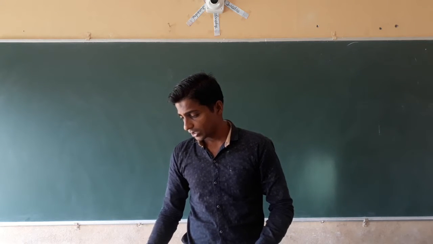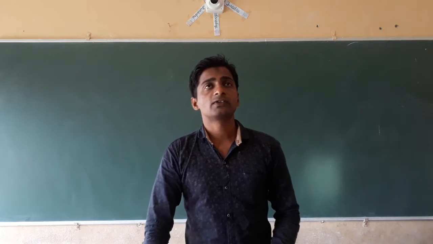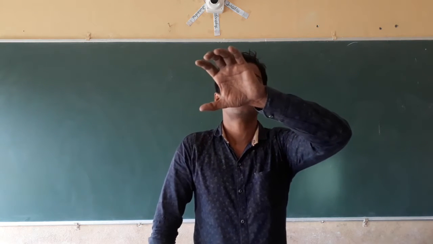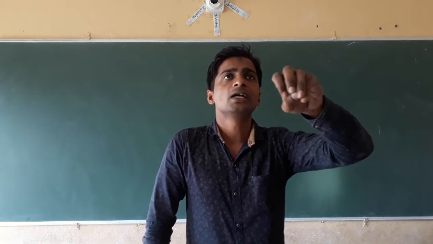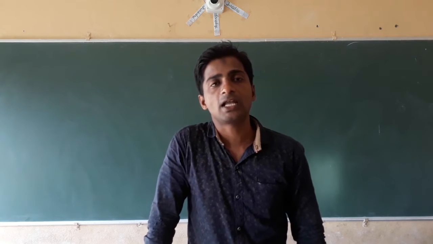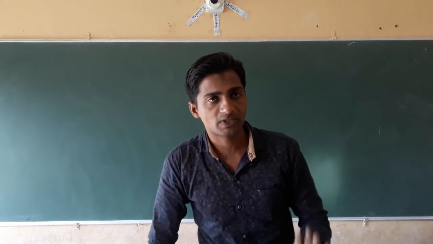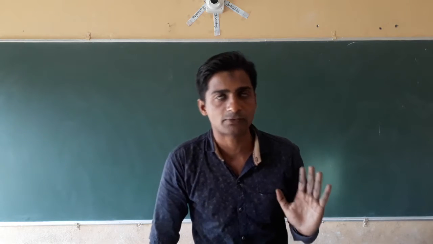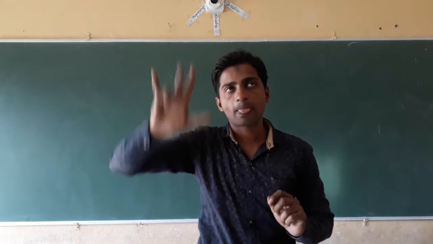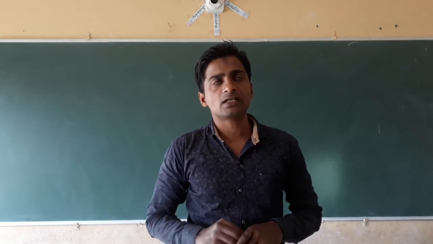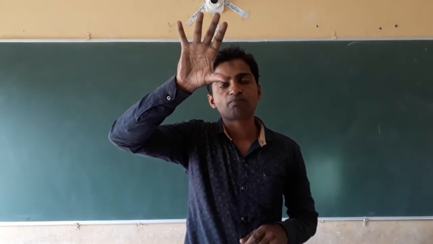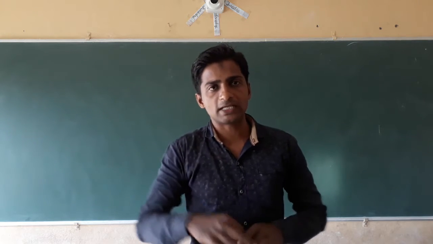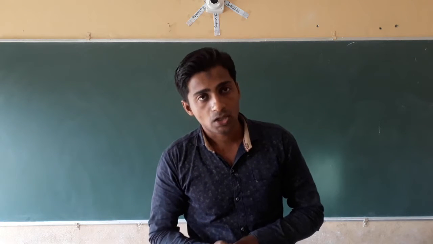Then after this, the soil profile. Soil profile means the formation of different layers of soil due to the weathering of rocks. The layers of soil are called the soil profile, that we studied in the last class. The layers are called horizons.